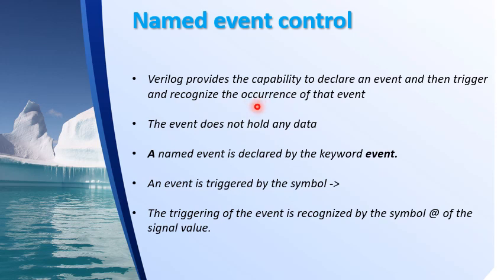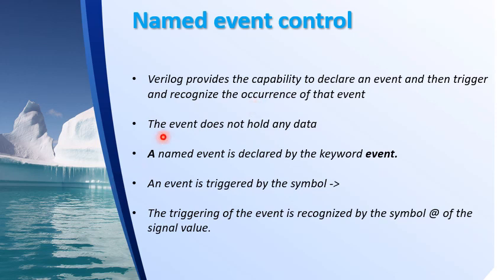Just like @(clock) checks whether there is a signal change on the clock, posedge of the clock identifies whether there is a positive edge, and negedge identifies whether there is a negative edge, similarly we can create or name our own events.